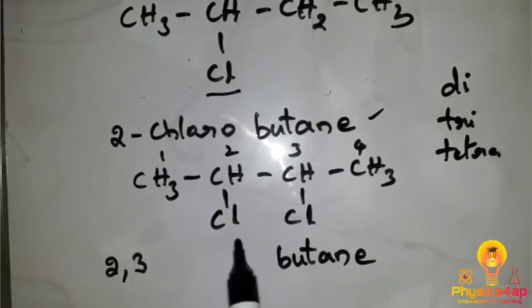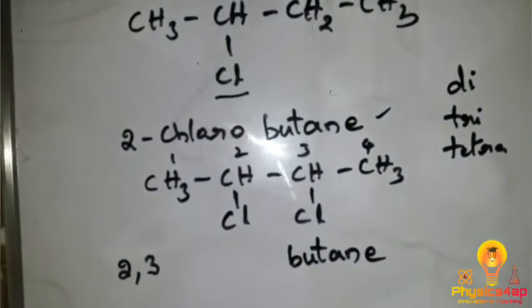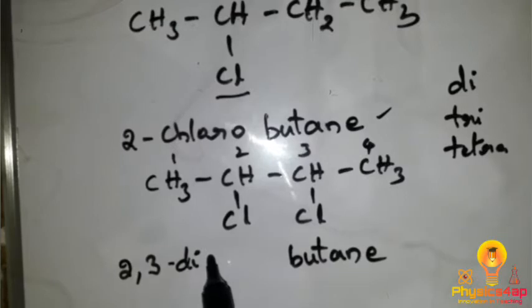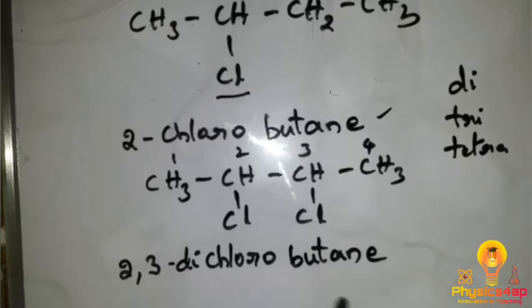So as there are two functional groups over here, we write 2, 3 hyphen di chlorobutane. So 2,3-dichlorobutane. Whenever there are two chlorines, we write 2,3-dichlorobutane. Is it clear now?